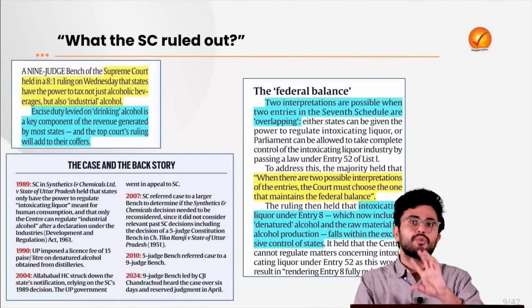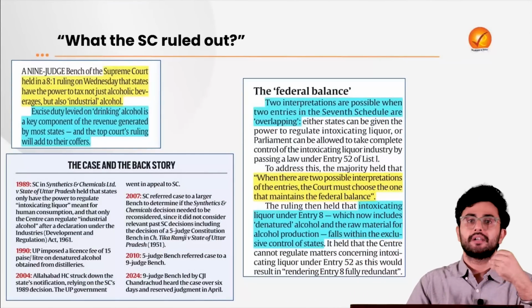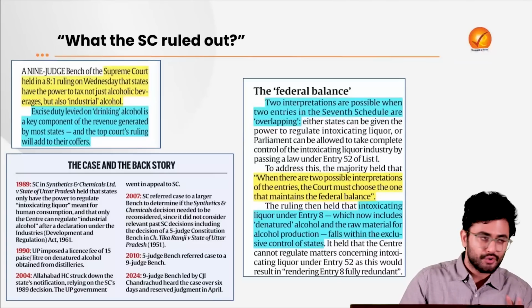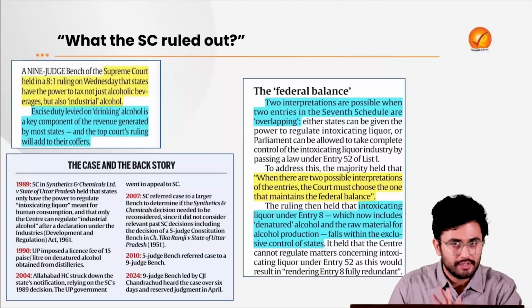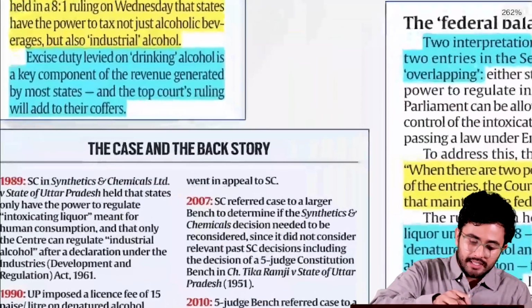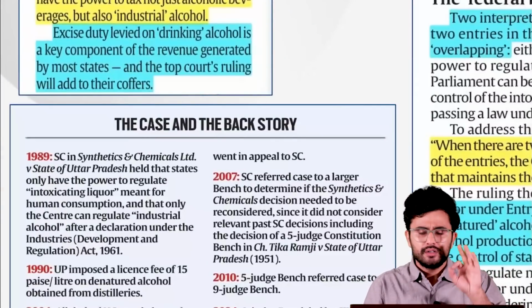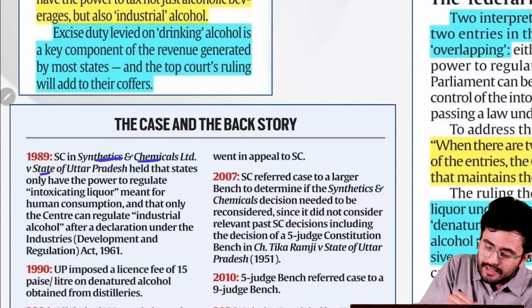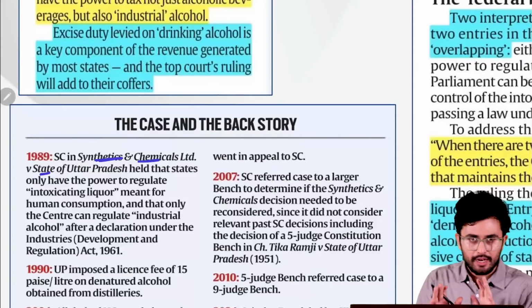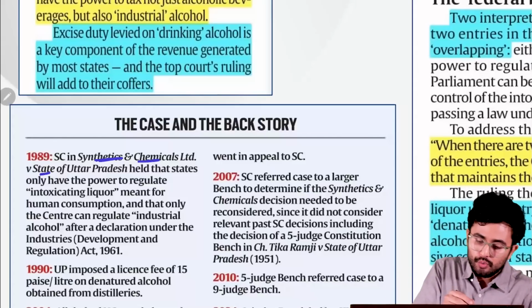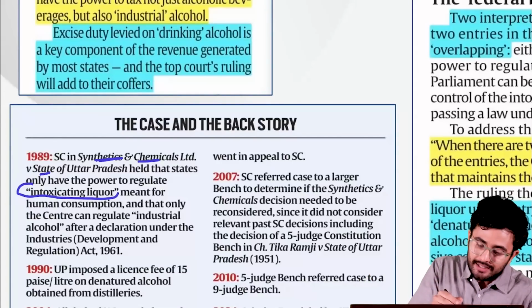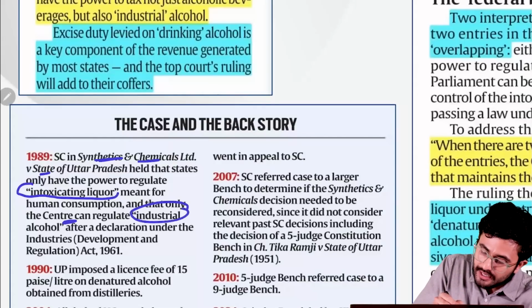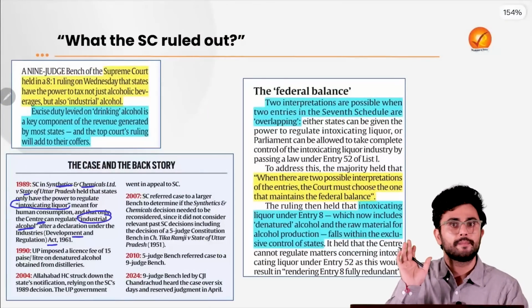Coming back to now, when the states were demanding that they should be given control over industrially produced alcohol, let's see what the Supreme Court has ruled. The history lies in the year 1989, where the Supreme Court in Synthetics and Chemicals Limited versus the State of Uttar Pradesh held that the state only has the power to regulate intoxicating liquor which is meant for human consumption only, and that only the Centre can regulate industrial alcohol after the Industries Act of 1961.